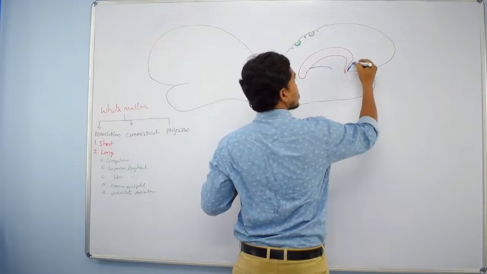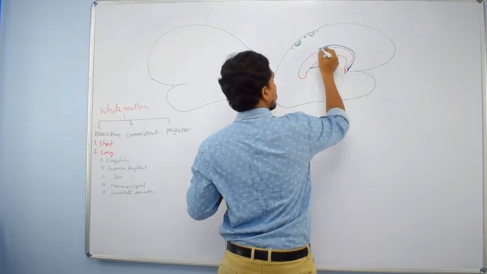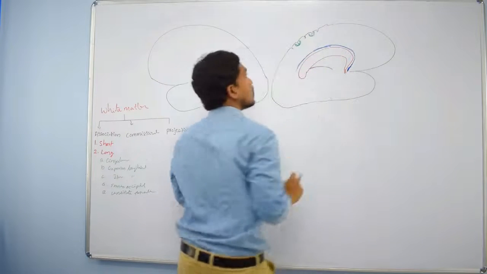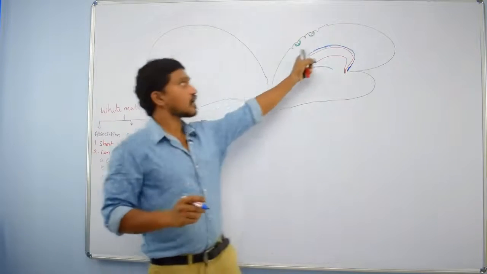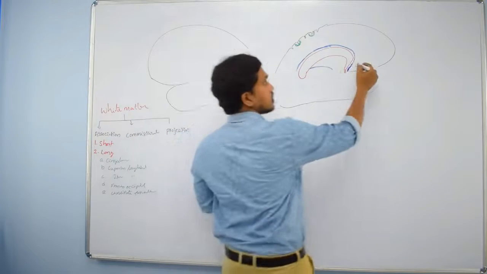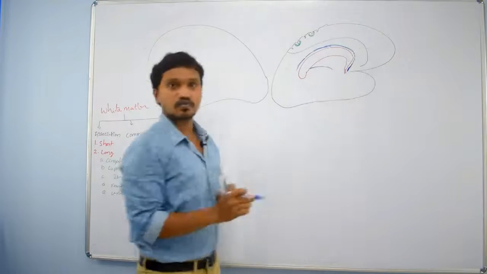Some long association fibers start from the paraterminal gyrus, wind around the corpus callosum, within one gyrus. What is this gyrus? Cingulate gyrus. Actually, if you see, this is the cingulate sulcus. Below the cingulate sulcus, what is there?